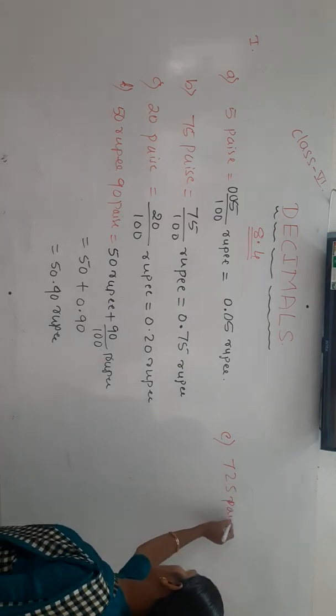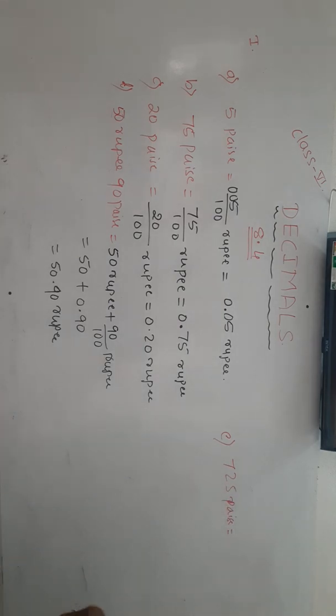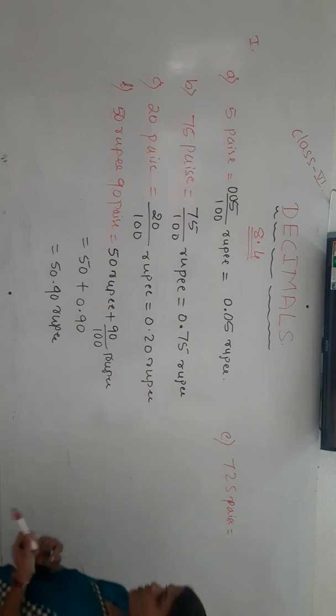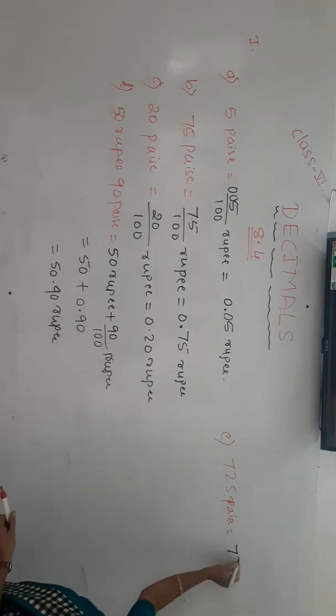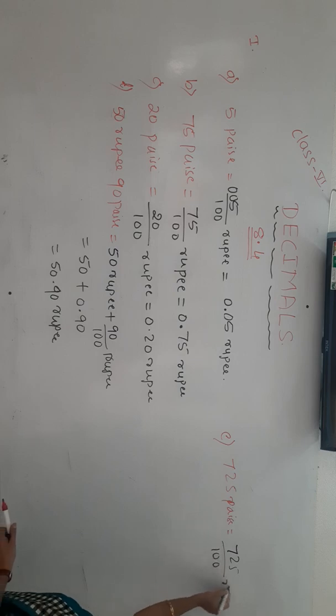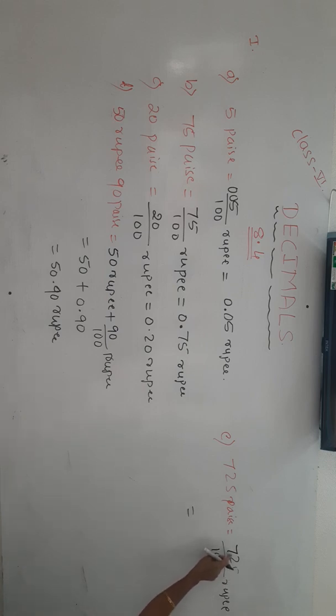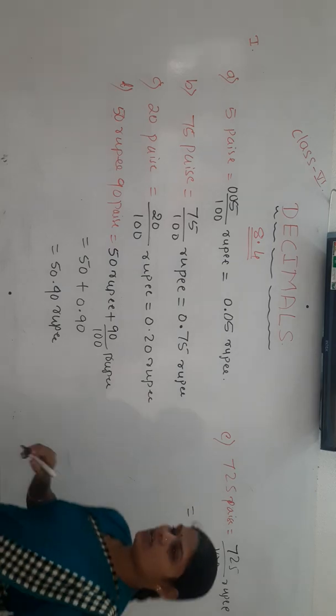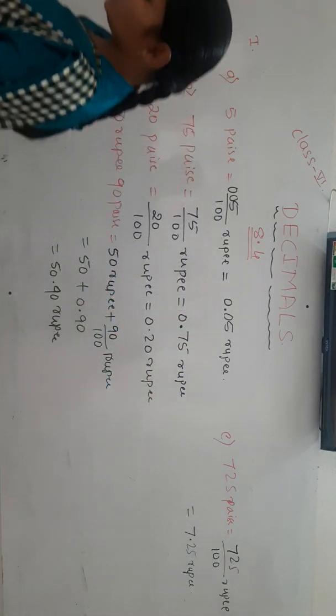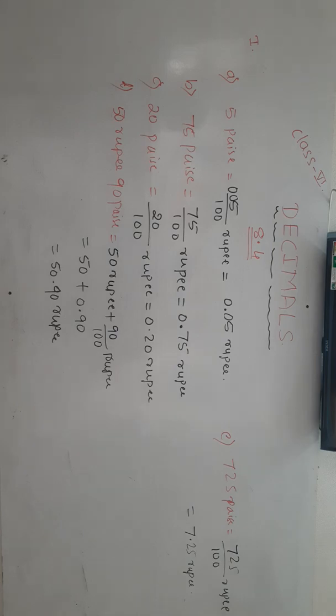Okay, next one, 725 paise. To convert paise to rupee, what do we do? Divided by 100. So 725 divided by 100 rupee. Yes, so 725 by 100 we have to express in decimal. After 2 digits we have to give the decimal point. So it becomes 7.25 rupee. Yes, have you got it? Okay. Just pause this video and take it.